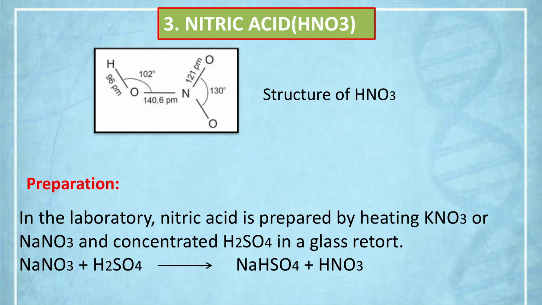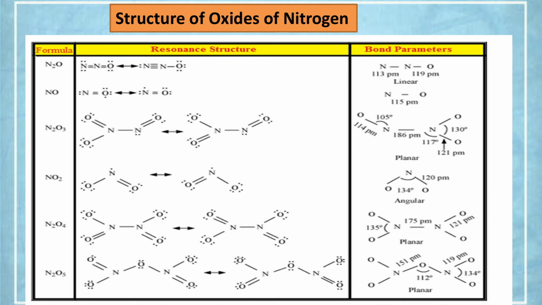NO2, nitrogen dioxide gas. This nitrogen dioxide gas with water gives HNO3 and NO. The NO thus formed can be recycled. This is the Ostwald process. Remember the important question here: what happens when ammonia is oxidized by air in presence of platinum. Physical properties are displayed: colorless liquid, freezing point 231.4 Kelvin. In the gaseous state, HNO3 exists as a planar molecule, etc. These are given on the TV screen. You can have a look here.